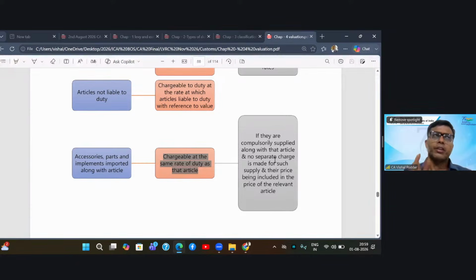In such cases, the rule is if it is imported along with the parts and they have to be compulsorily supplied along with the machine. So many times, let us say we're importing a machine which is a cutting machine. For cutting, you'll require the blades. Without blades, the machine will not work. So in such a case, the blades have to be imported along with the machine. And finally, the main point is the value of the blade is included in the value of the machine. Then in that particular case, you will apply the rate of the machine to the spare parts. Correct?